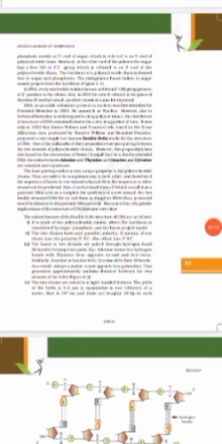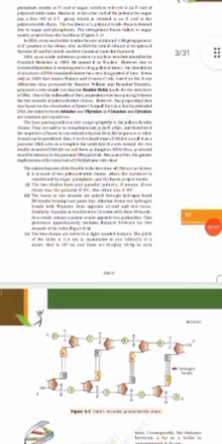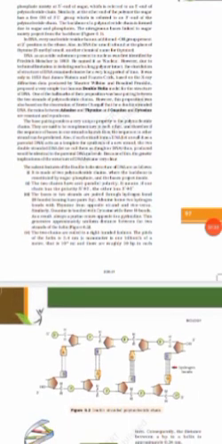So the base pairing confers a very unique property on the polynucleotide chains, and they are complementary to each other. There are two strands which are complementary to each other.